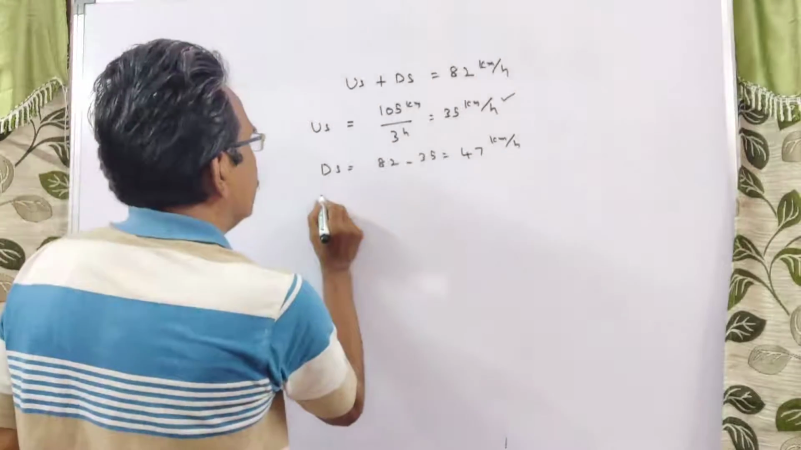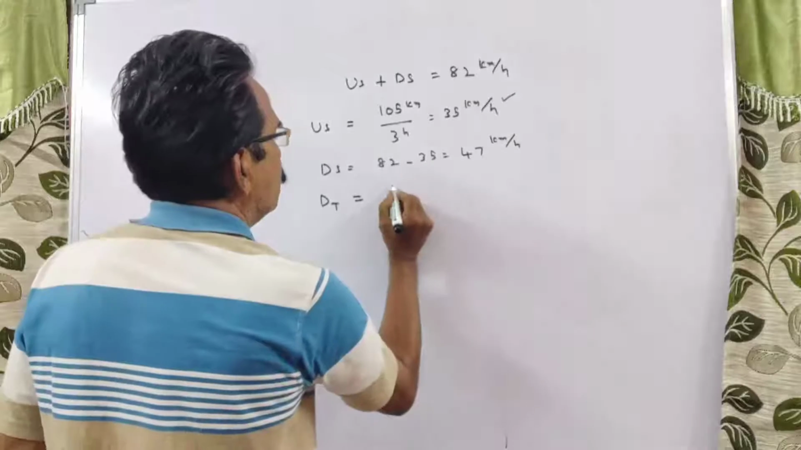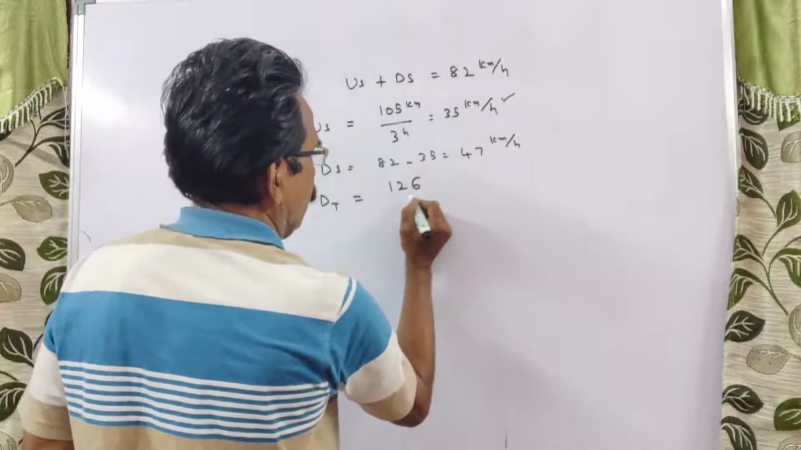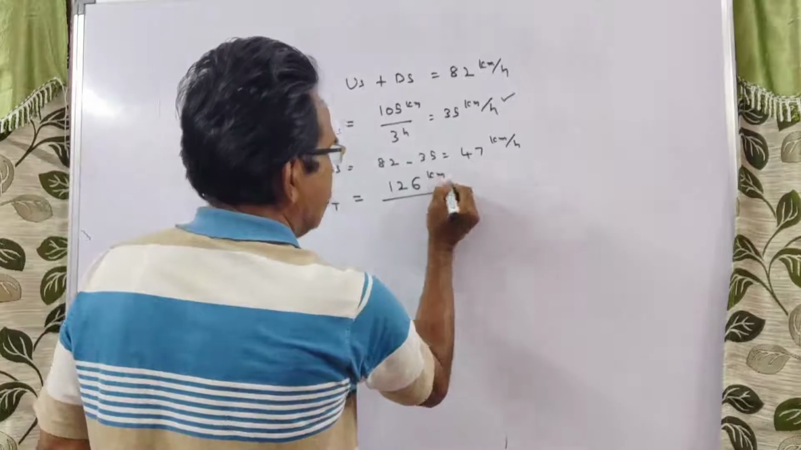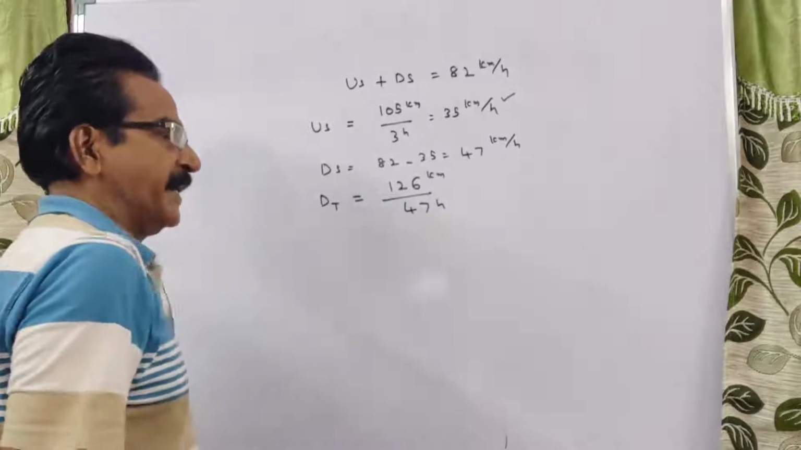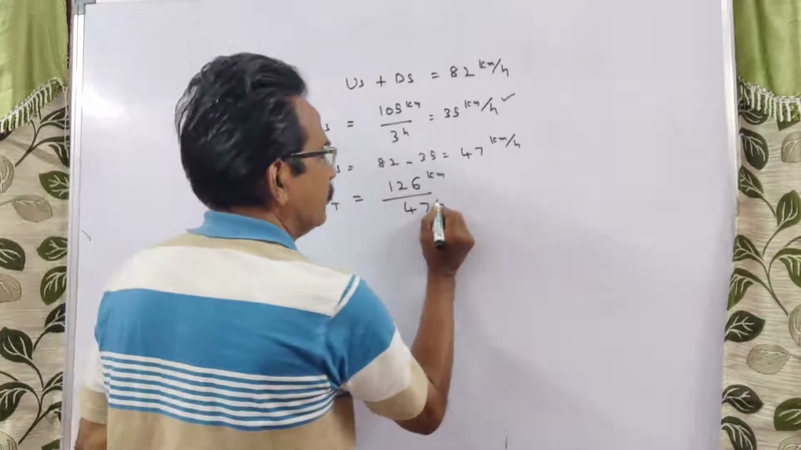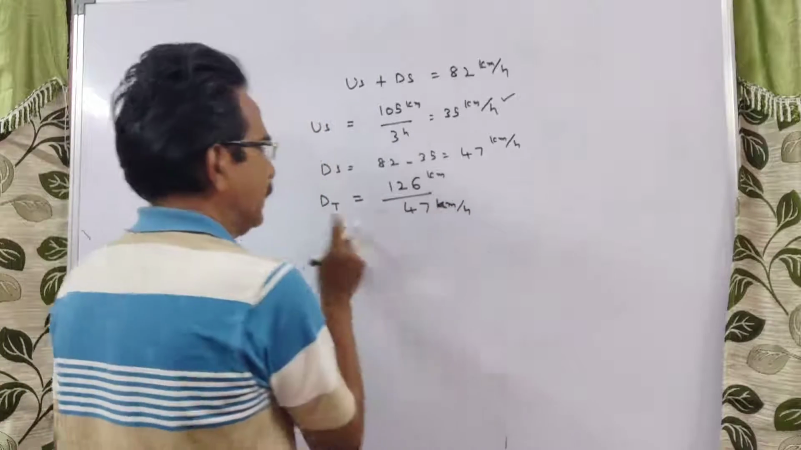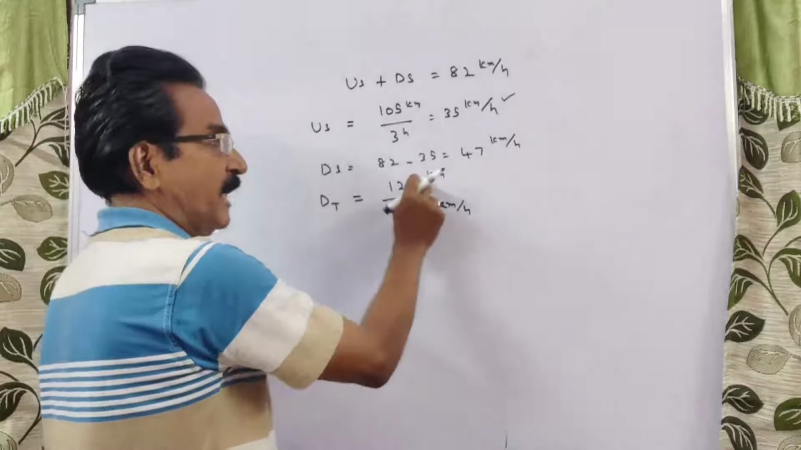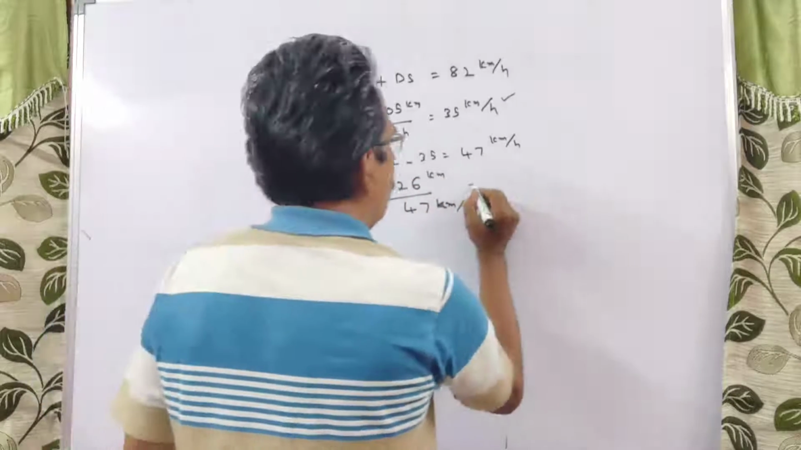Downstream time is equal to the distance traveled, 126 kilometers, divided by the velocity. So 126 by 47 is the time taken in downstream to travel 126 kilometers at 47 kmph.